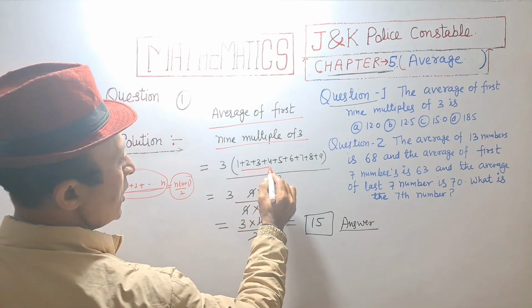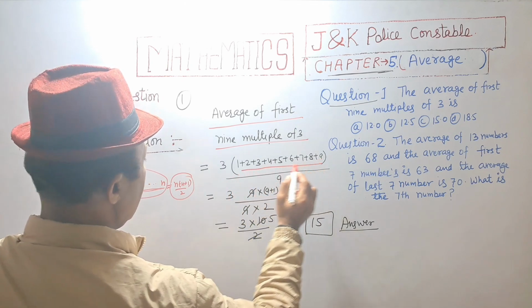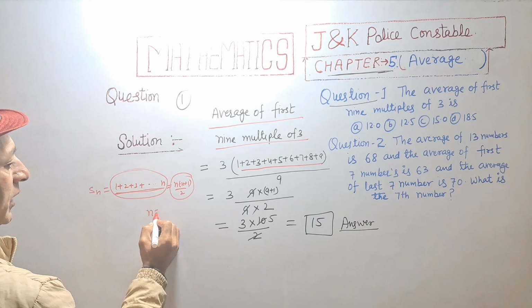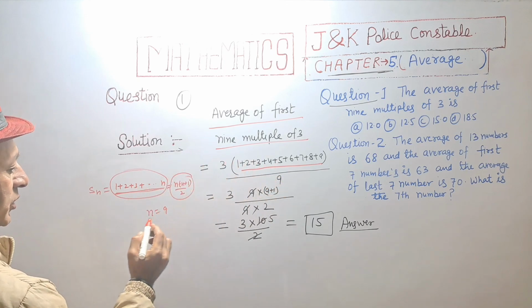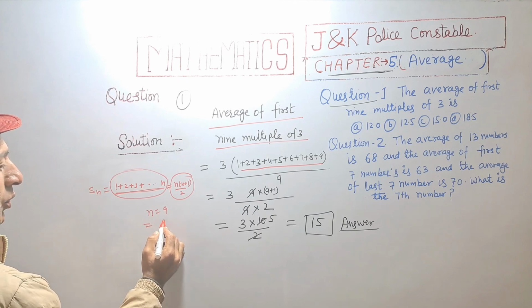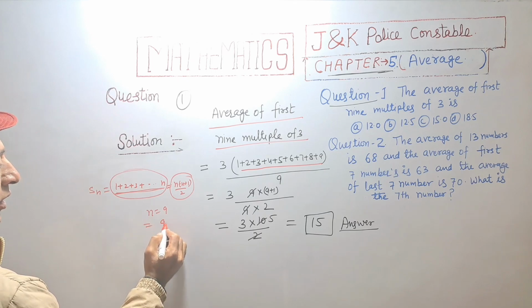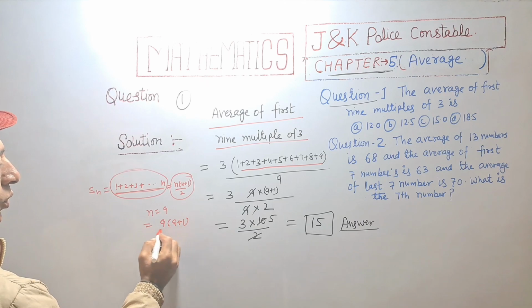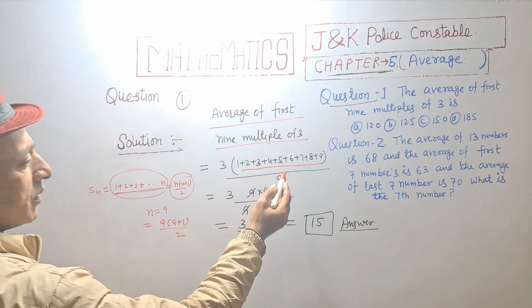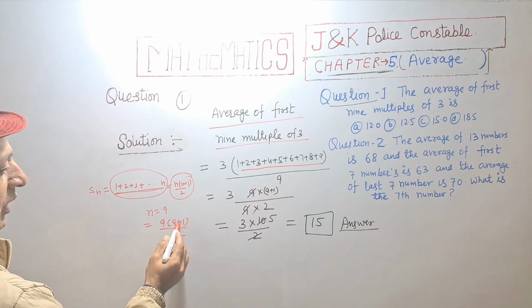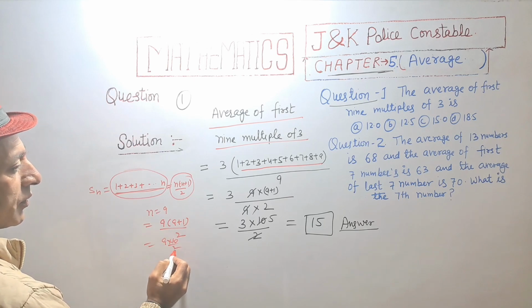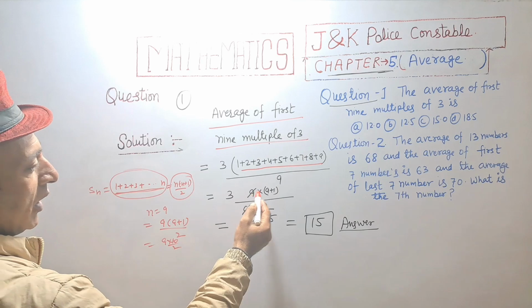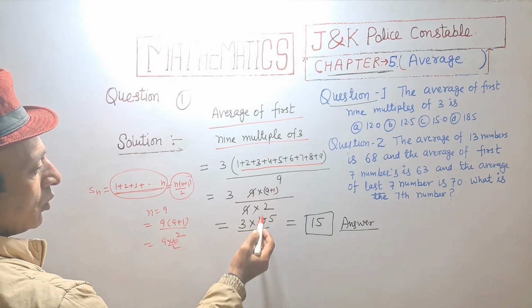So 1 2 3 4 5 6 7 8 9, n is equal to 9. Then the sum of the first 9 natural numbers is equal to 9 into (9 plus 1) upon 2, that is 9 into 10 upon 2.